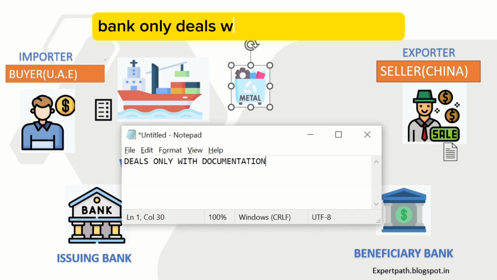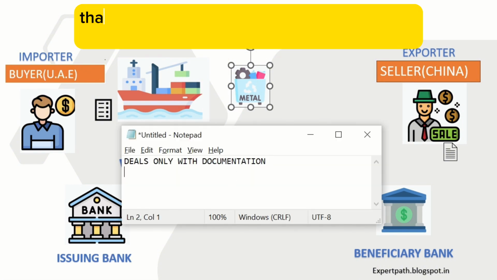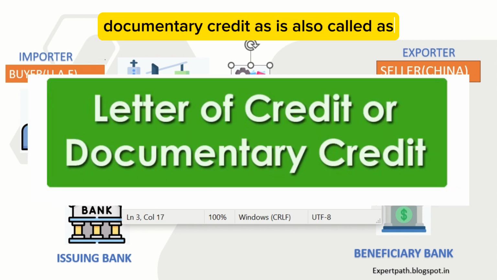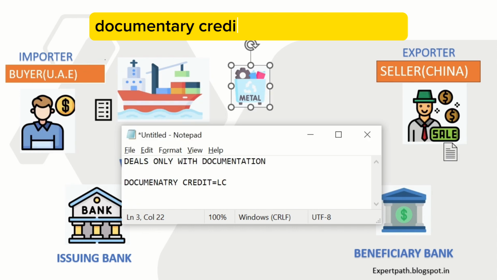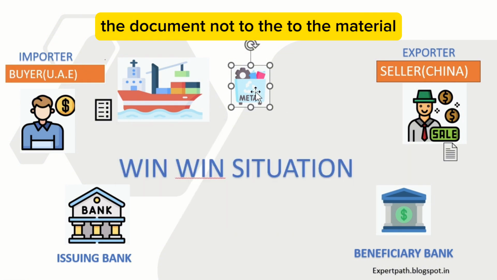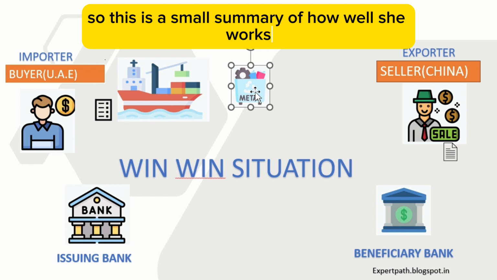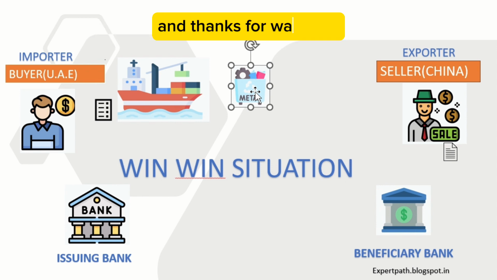The bank only deals with the documentation. That is the reason it is called a documentary credit. LC is also called a documentary credit, because the credit is given to the document, not to the material. So this is a small summary of how LC works, and thanks for watching.